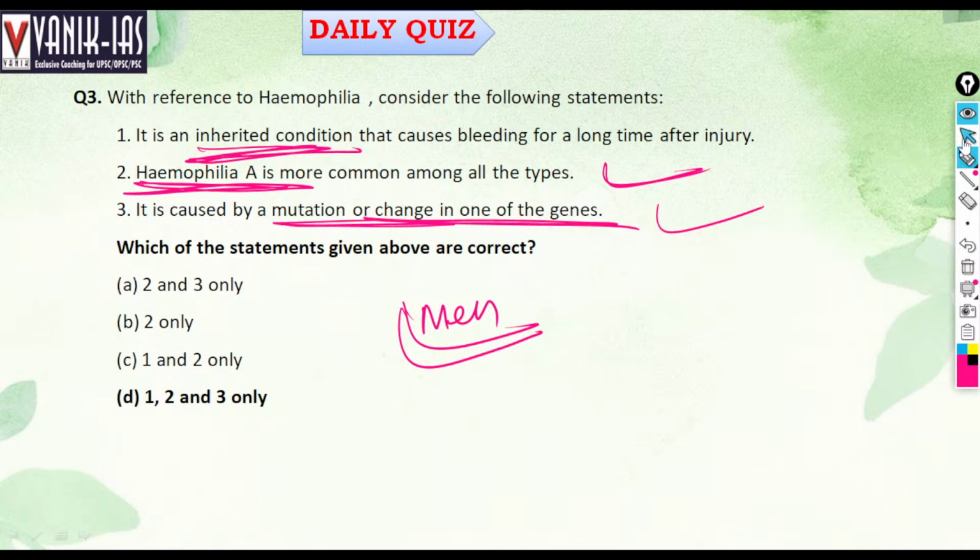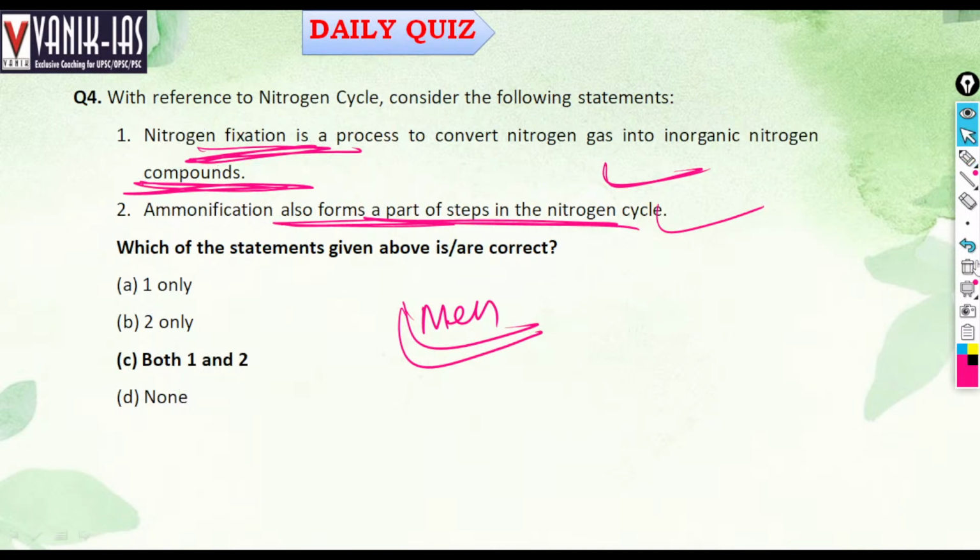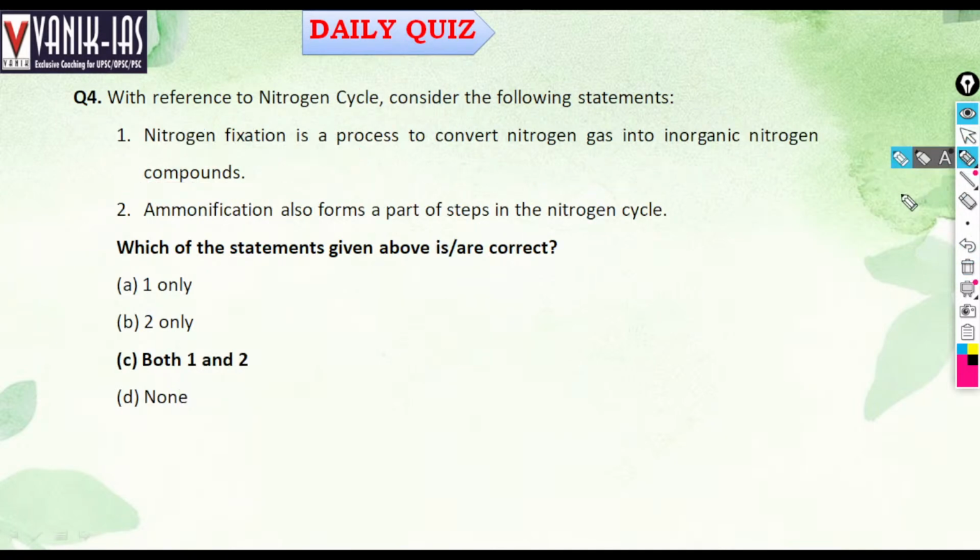Next question. With reference to the nitrogen cycle, consider the following statements. Nitrogen fixation is a process to convert nitrogen gas to inorganic compounds, and ammonification is a part of the steps of the nitrogen cycle. Here, both statements are right.